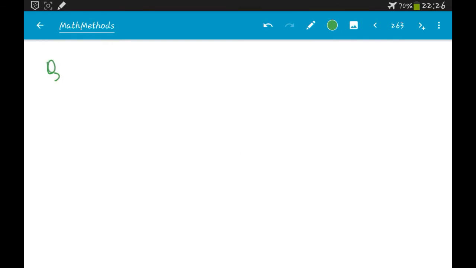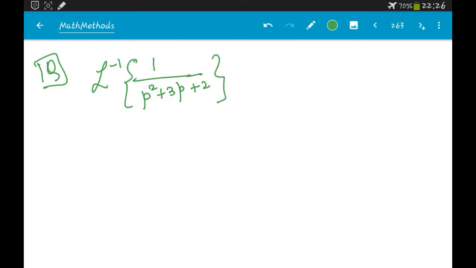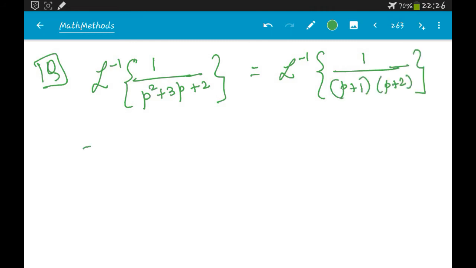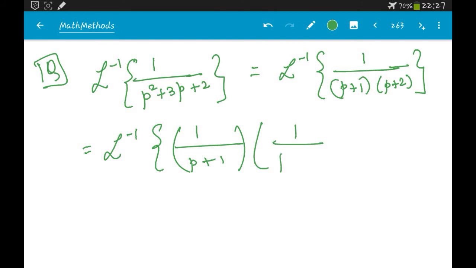Okay, so our question was, what is L inverse of 1 by p square plus 3p plus 2? And this we made into two parts, which was 1 by p plus 1 into 1 by p plus 2.